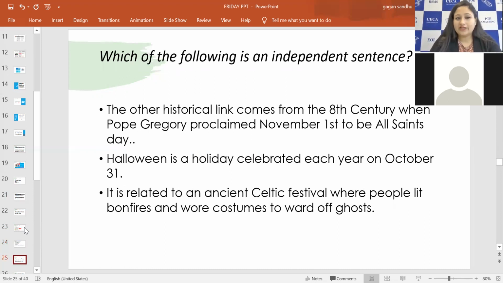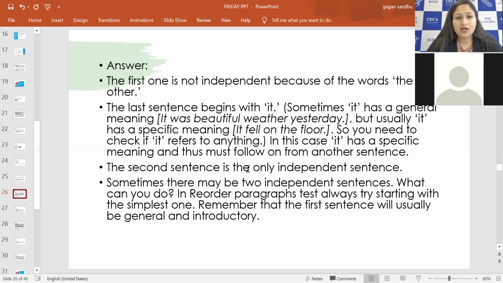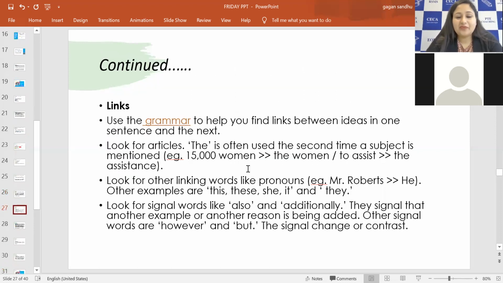So here is a very routine example. The second sentence is the one which is a complete sentence. It doesn't need anything to be said before it, so we can infer the meaning of this second sentence. It can be easily understood. Halloween is a holiday celebrated each year on October 31, right? So this makes it the independent sentence.